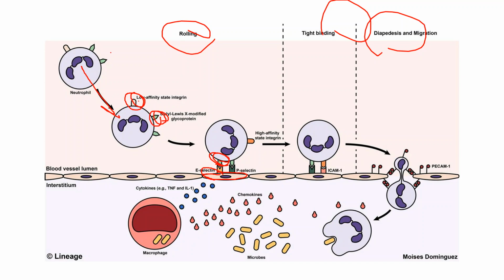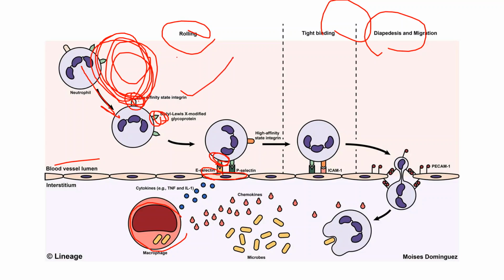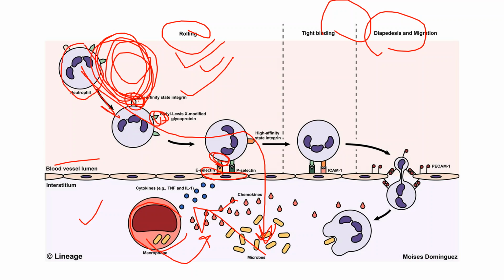So the first step is rolling, because the neutrophil is present here, right? This is the blood vessel lumen, and here is the infection. This is the lymphatic system, because we know that these immune cells are present in the lymphatic system, and these are the blood. Here the infection will come, right? Macrophages can attack, but the neutrophils have to reach the interstitial fluid, right? So the first step is the rolling, and whenever they find the selectin, the selectin will bind with the mucin molecule, right?